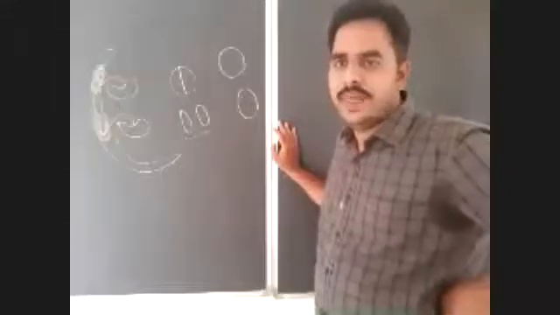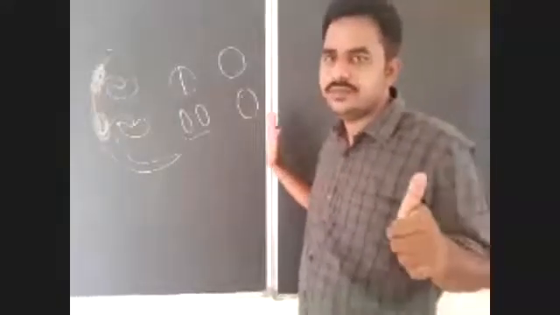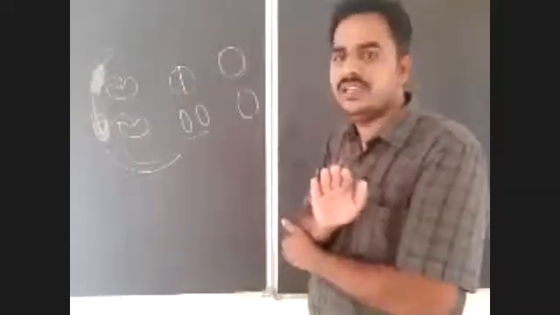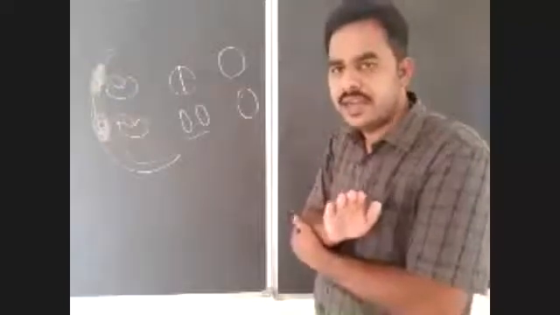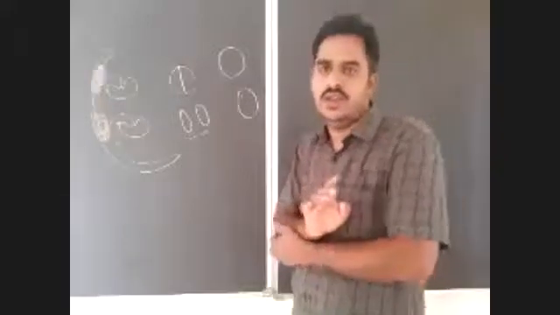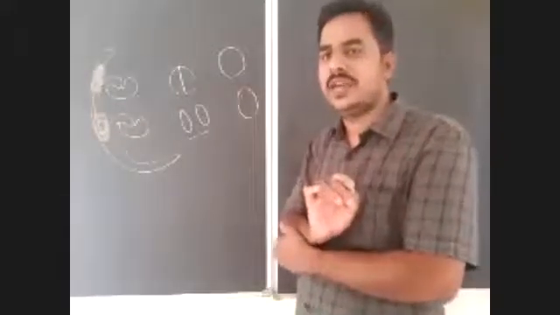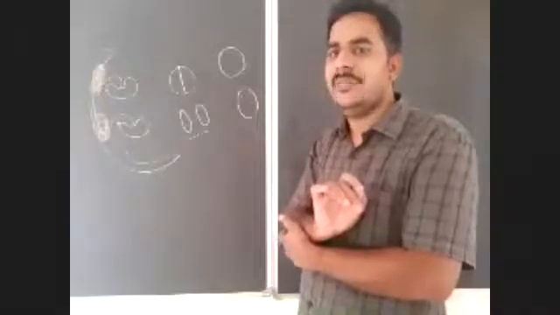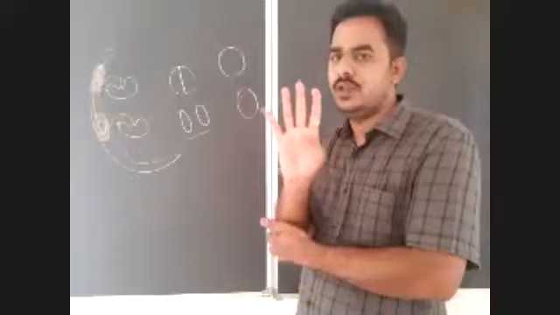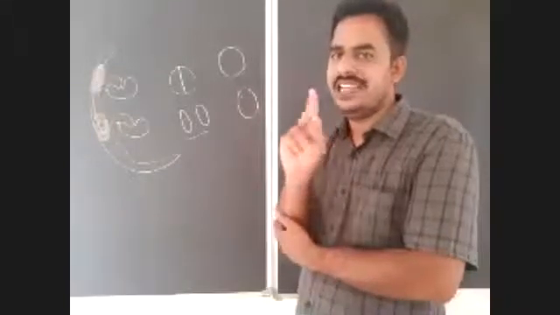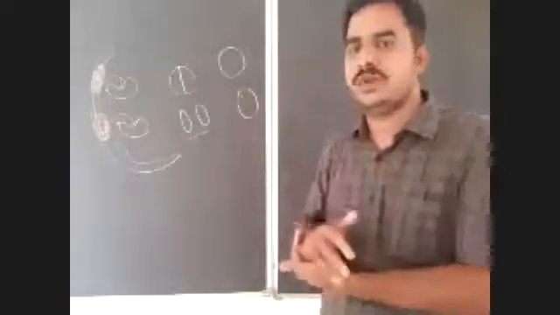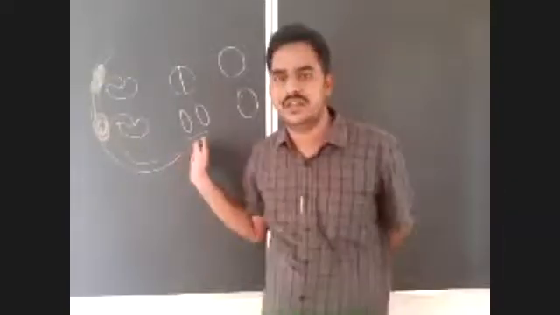So here there are a total of 6 stages. In these 6 stages, primordial germ cells, spermatogonia, and primary spermatocytes are diploid, possessing 46 chromosomes. But secondary spermatocytes, spermatids and spermatozoa are haploid cells. One primary spermatocyte will produce 4 sperms. One secondary spermatocyte will produce 2 sperms. One spermatid will produce only 1 sperm. So all that was already discussed.